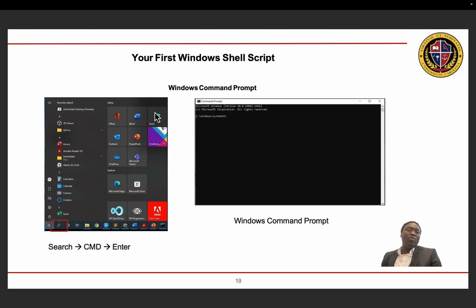Now let's look at how we can write our first shell script. So the first thing you need to do is to go to your Windows system, go to the search icon, and then type CMD, short form of command. When you enter it, you're going to get a command prompt where you can run your scripts.